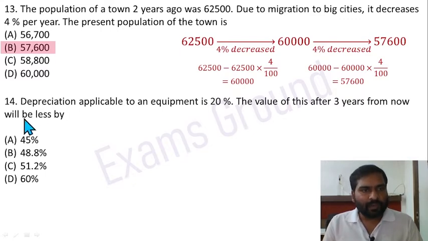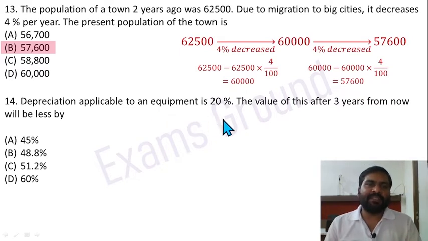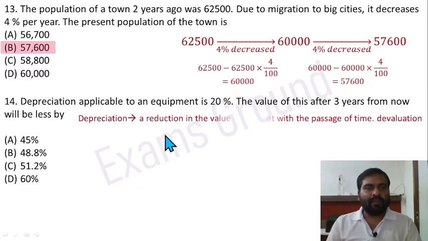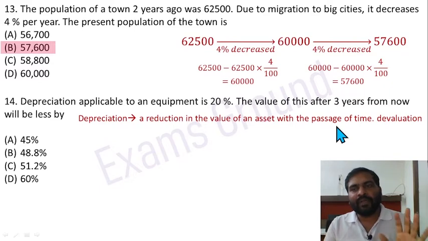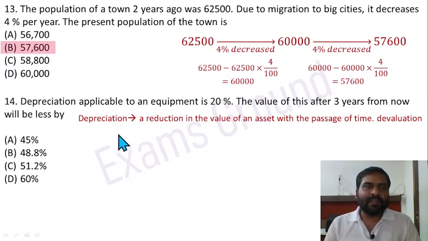Question 14. Depreciation applicable to an equipment is 20%. The value of this after 3 years from now will be less by. So depreciation, a reduction in the value of an asset with the passage of time. वो पुराना हो गया तो उसकी वैल्यू घट गई. Devaluation, that is the meaning of depreciation, and it is 20% each year.